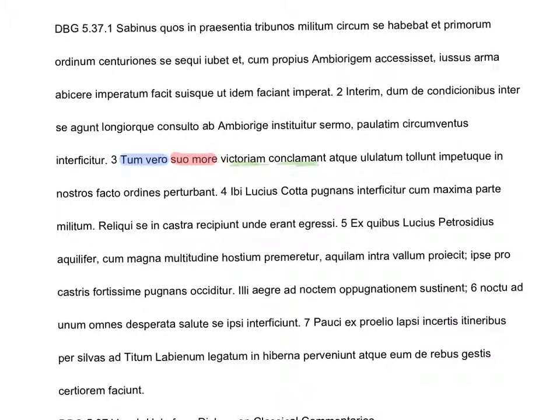do something else. Look, another accusative, and then a verb. Wow, so Caesar just gave us two simple clauses. Subject, verb, direct object, and subject, verb, direct object. So the enemy did these two things.